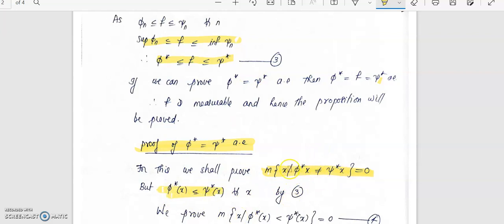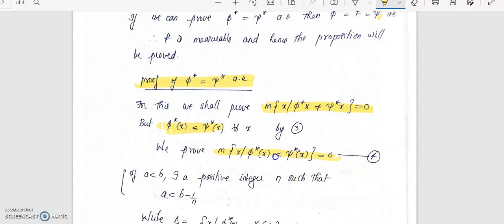Now for this set, not equal to means either phi star greater than psi star or phi star less than psi star. By the definition of phi star and psi star, phi star will always be less than or equal to psi star. So it is enough to show that the measure of this set is equal to 0. We can make this set smaller, so that you will not have the greater than part in it. So it is enough to show that the measure of the set of all x such that phi star of x is less than psi star is equal to 0.